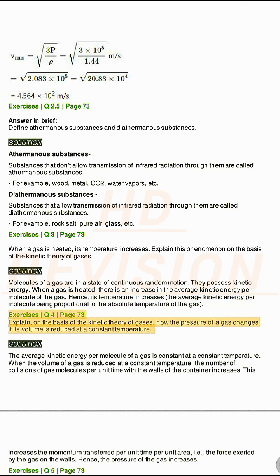Exercises Q4, page 73. Explain, on the basis of the kinetic theory of gases, how the pressure of a gas changes if its volume is reduced at a constant temperature. Solution. The average kinetic energy per molecule of a gas is constant at a constant temperature. When the volume of a gas is reduced at a constant temperature, the number of collisions of gas molecules per unit time with the walls of the container increases. This increases the momentum transferred per unit time per unit area, i.e., the force exerted by the gas on the walls. Hence, the pressure of the gas increases.